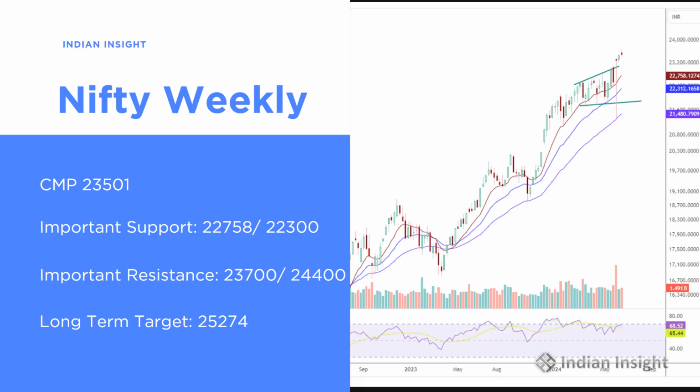There is currently a long-term pattern target for Nifty that is in play, which places the Nifty target at around 25,274. I'll be a little surprised if we see a panic fall from here. There may be some knee-jerk reactions, but a reversal from here now seems a little unlikely. We may see a small fall. We may go and test the 50-day moving average or a 100-day moving average, and then we may try to rally again. But since we have made a panic low, generally market should continue to inch in the upward direction.